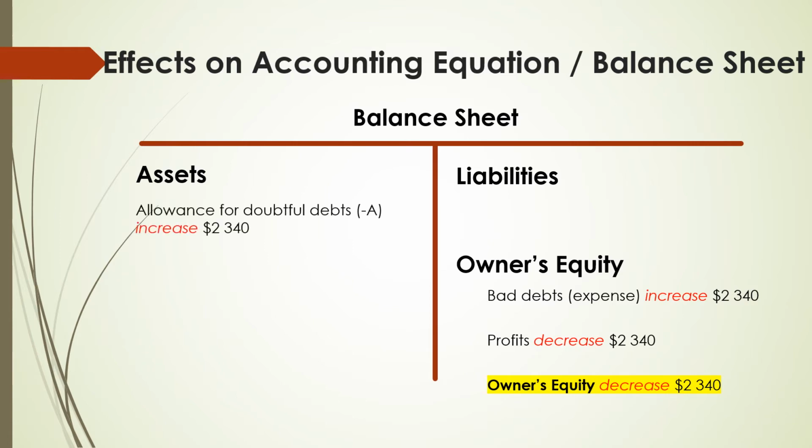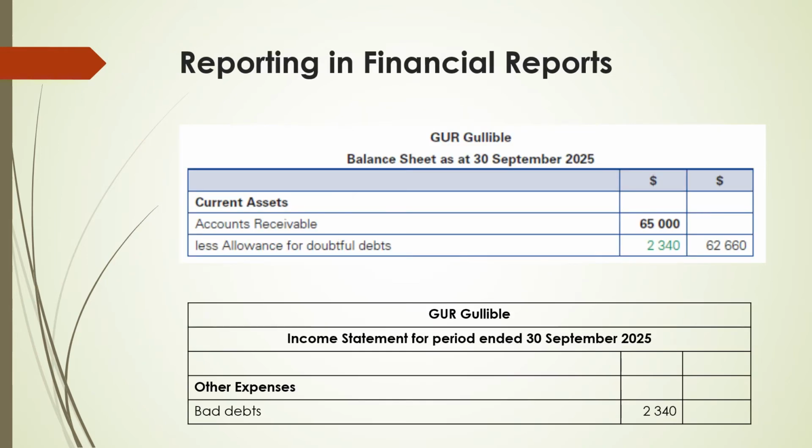On the other hand, when allowance for doubtful debts is recognized, it increases by $2,340. And because allowance for doubtful debts is a negative asset, overall, current assets decrease by $2,340.